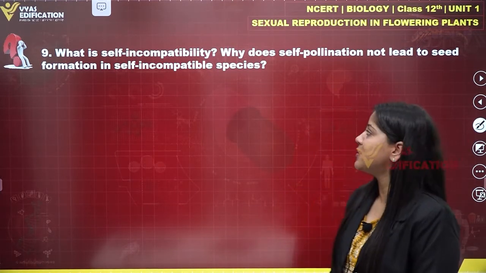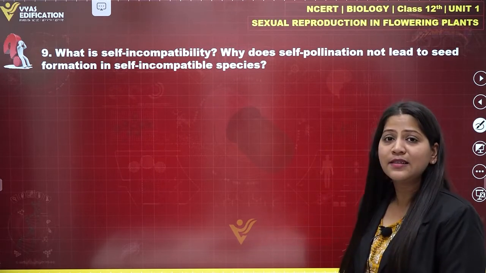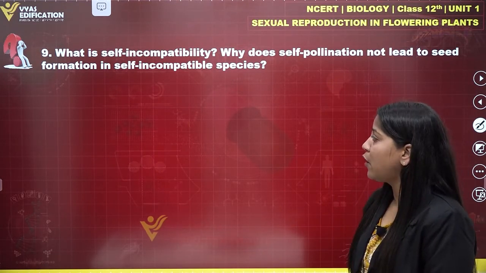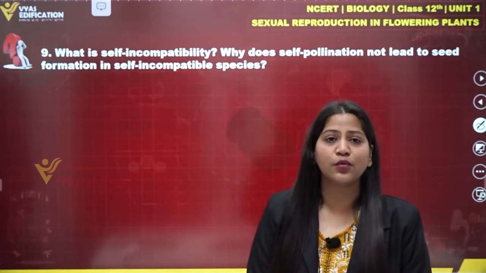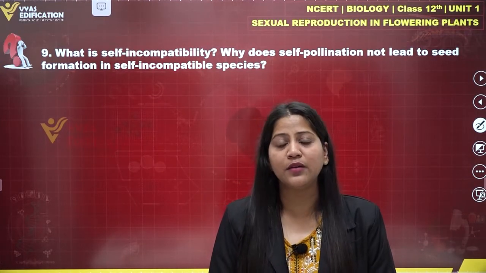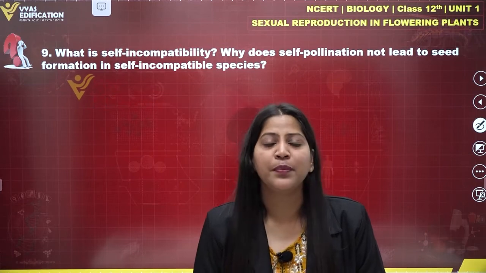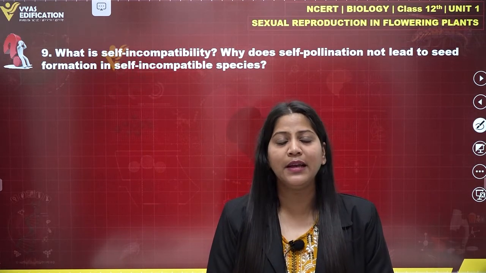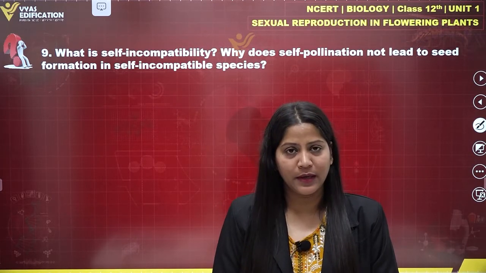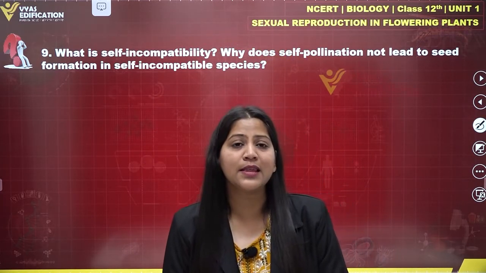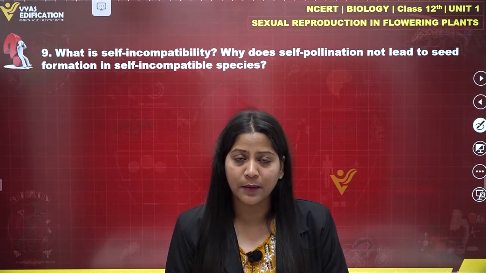Now let's talk about the second part of this question, that is, why does self-pollination not lead to seed formation in self-incompatible species? We have various reasons behind this. Some of them are, since we know that the male gamete is unable to fertilize the female gamete of the same flower, due to this incompatibility, seed formation in the same flower is inhibited or does not occur.